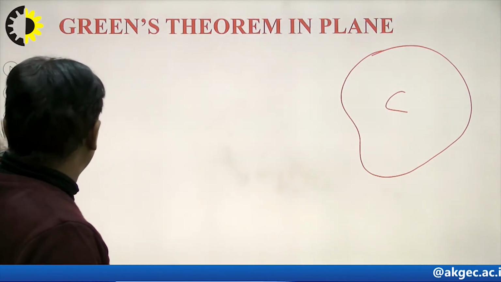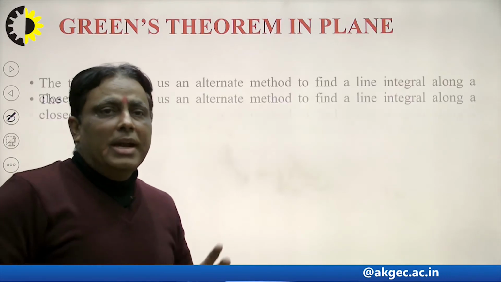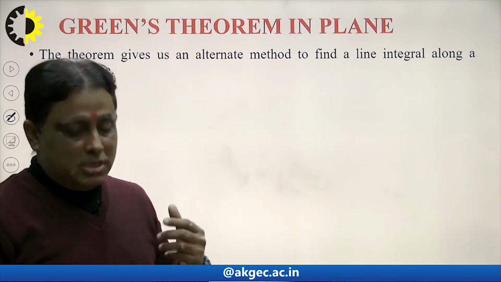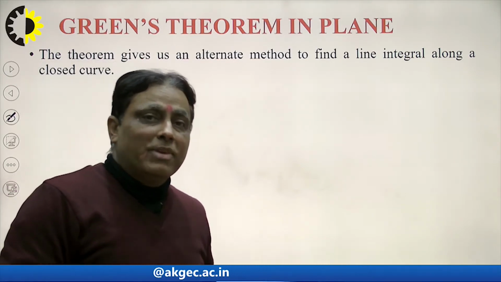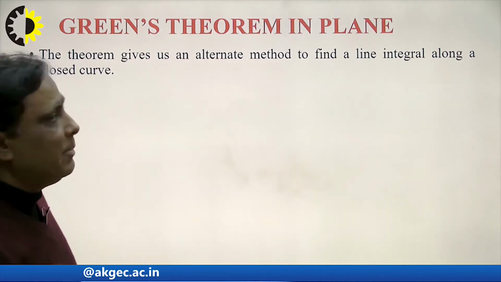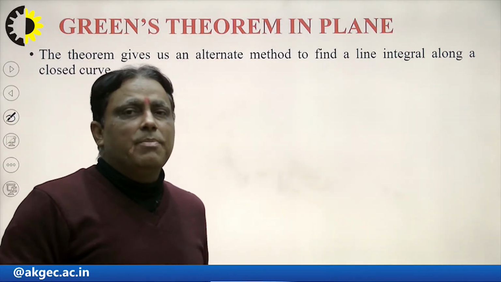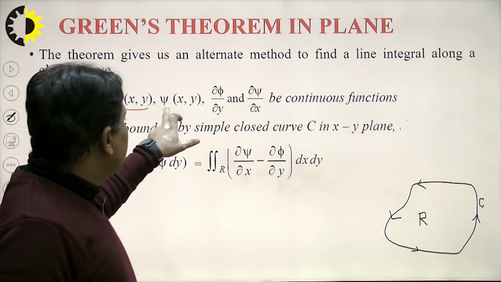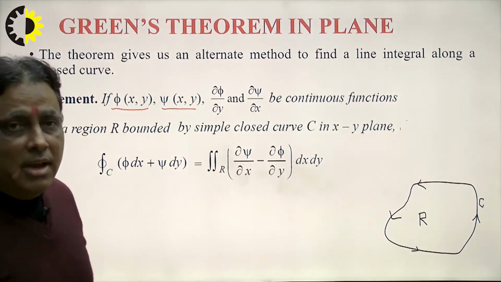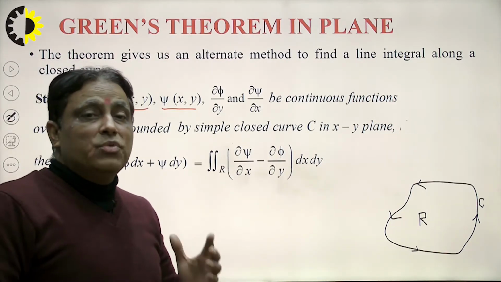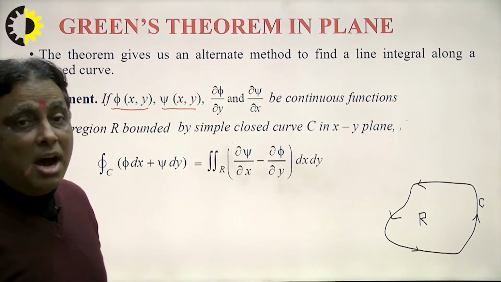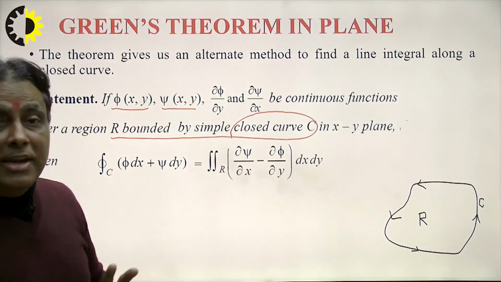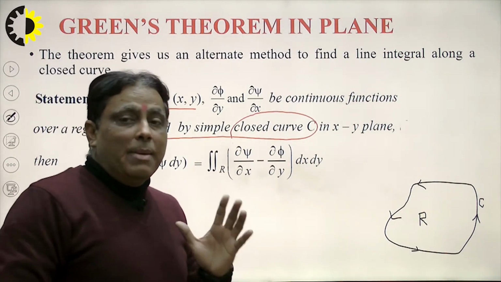And what is the statement of Green's theorem? I explain here one by one. This theorem gives us an alternate method to find the line integral along a closed curve. One thing can be calculated with the help of the line integral, and another thing we can calculate with the help of double integration. That means this is the relationship between the line integral and the double integral. Statement: if phi and psi are functions of x and y, and both have continuous partial first order derivatives over a region R bounded by a closed curve, that is the most important thing, in the xy plane, not in the z plane. That means Green's theorem applies in the xy plane.